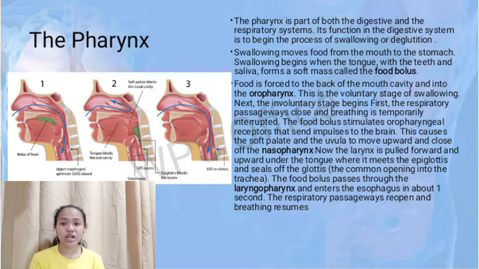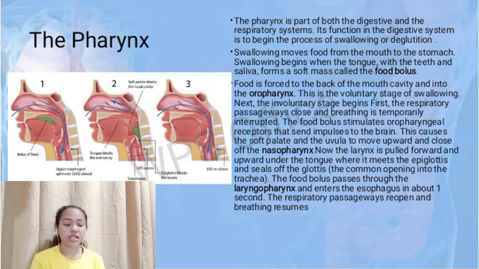Next, the involuntary stage begins. First, the respiratory passages close and breathing is temporarily interrupted. The food bolus stimulates oropharyngeal receptors that send impulses to the brain. This causes the soft palate and the uvula to move upward and close off the nasopharynx.